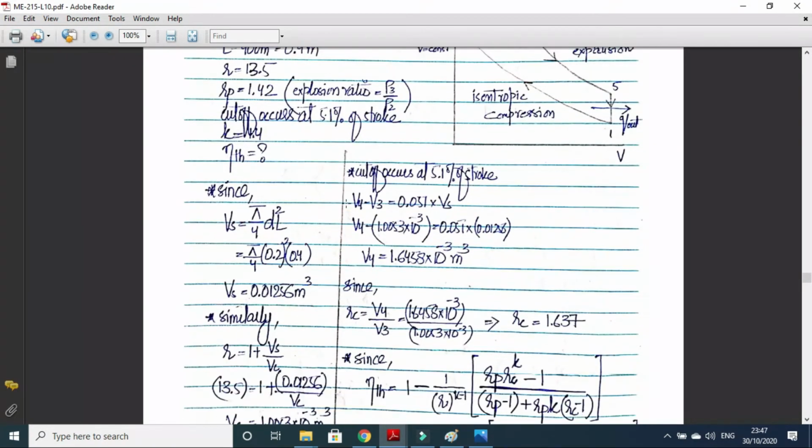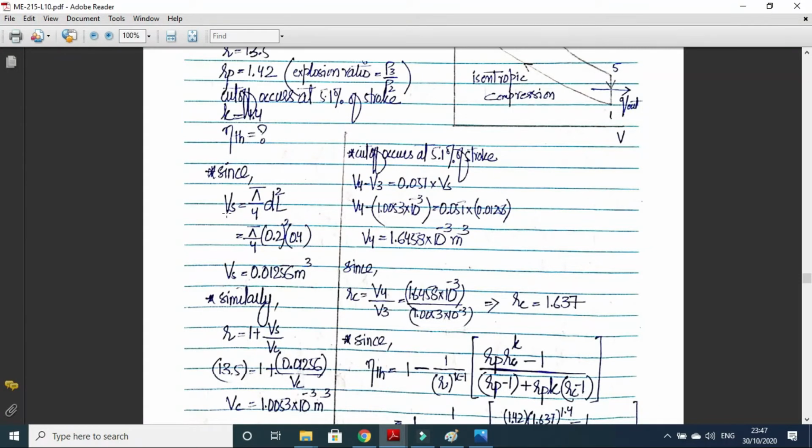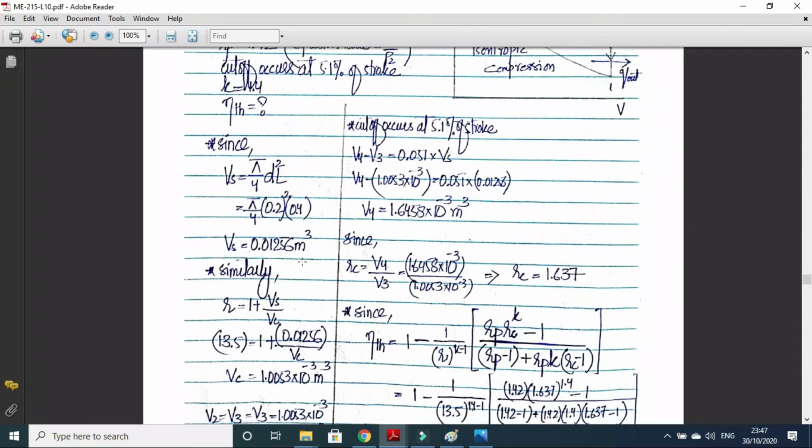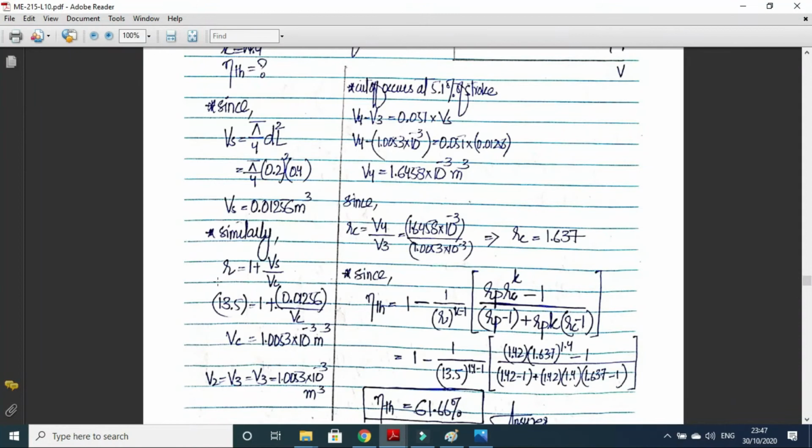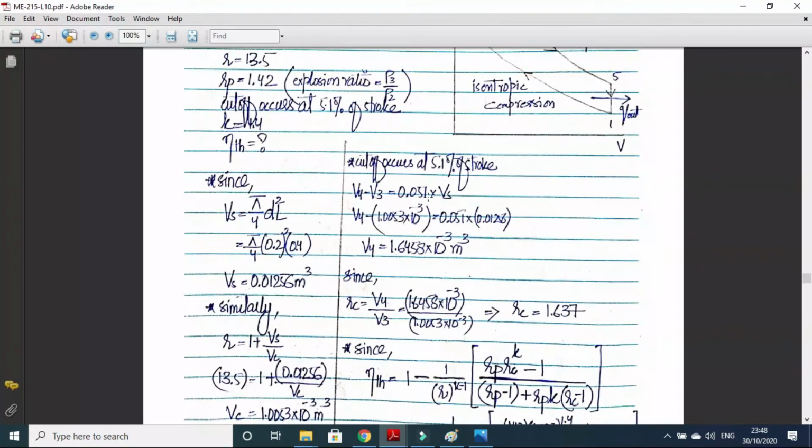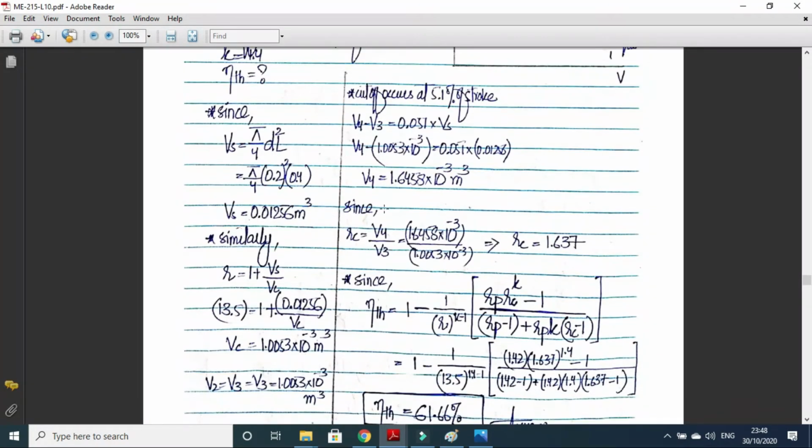So it's a simple numerical. Swept volume can be calculated with the formula pi by 4 d squared into L. D is given, L is given, so swept volume can be calculated. R is given. Clearance volume can be calculated with this formula: r is equal to 1 plus Vs upon Vc. Vs was just calculated, so we can calculate Vc. V2 and V3 will both be equal to Vc. Cutoff occurs at 5.1% of the stroke, so V4 will be equal to V3 plus 0.051 into Vs. So with this we can calculate V4 because V3 is known. V3 is actually the clearance volume.